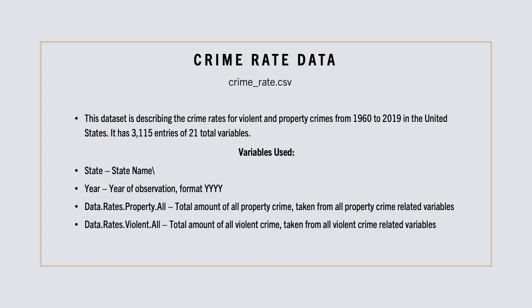Let's dive into the first dataset used, the crime rate data. This dataset is describing the crime rates for violent and property crimes from 1960 to 2019 in the United States. It has 3,115 entries of 21 total variables. The variables used out of this dataset are the state, the year, data rates property all, and data rates violent all.